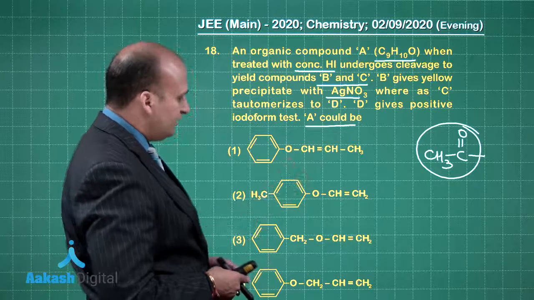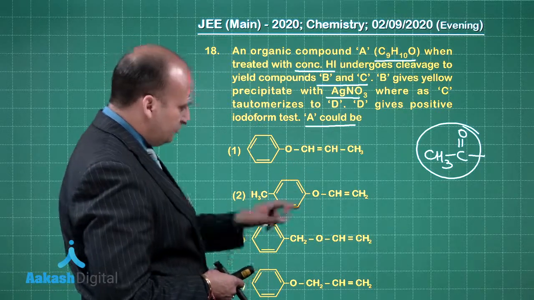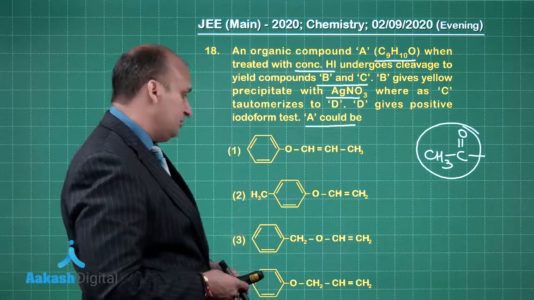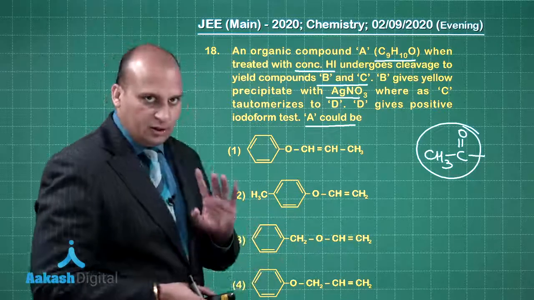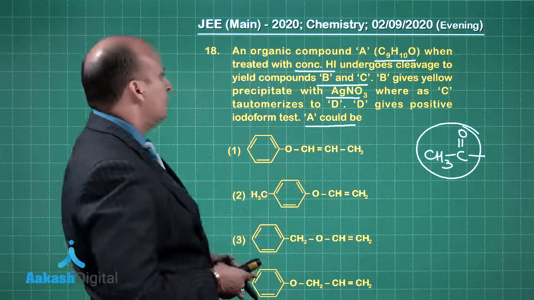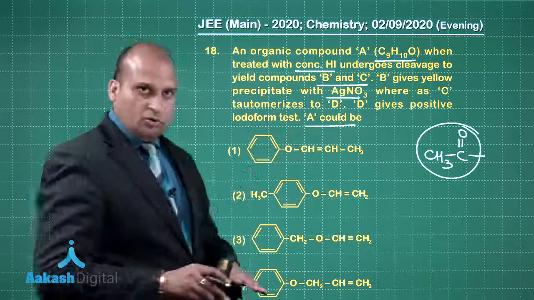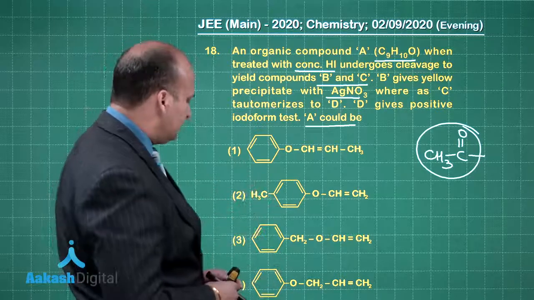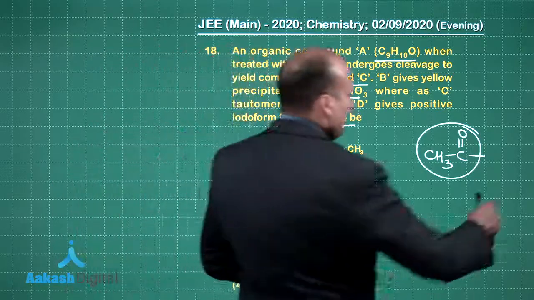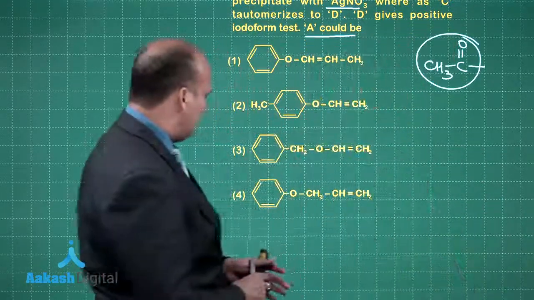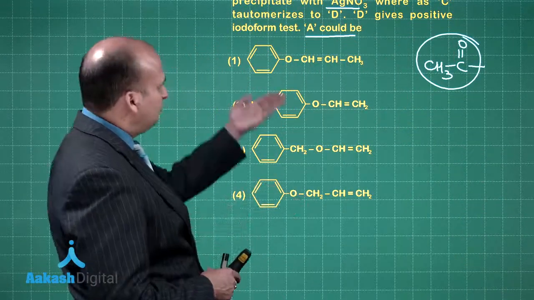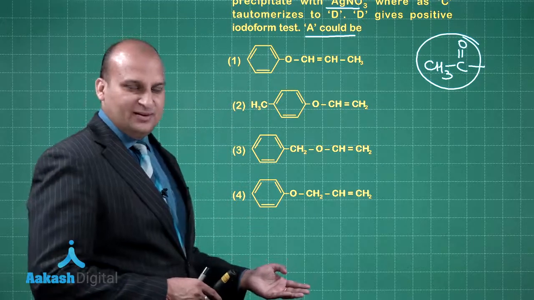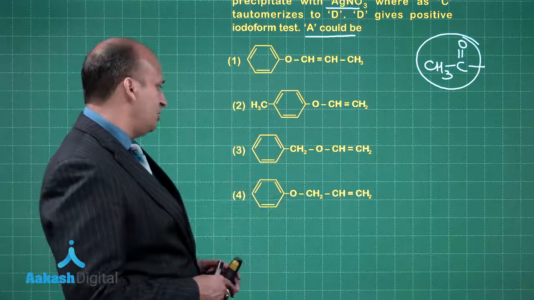Over here also you will be getting the hydrogen with this oxygen, that is you will be getting para-methyl phenol. Again it will not work out, because you will not be getting the tautomerization, or you will not get the yellow precipitate with AgNO3. So, first and two go out of the scene. Let us talk about the third one. In fact, even before working on the third one, if I look at the fourth one, see, fourth, second and the first, they are all following the same schemes. Okay, so in any case you can zero in on the third option.